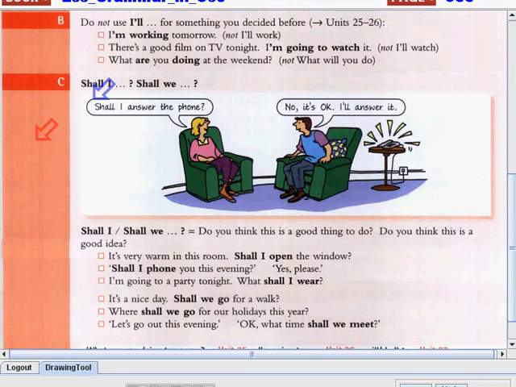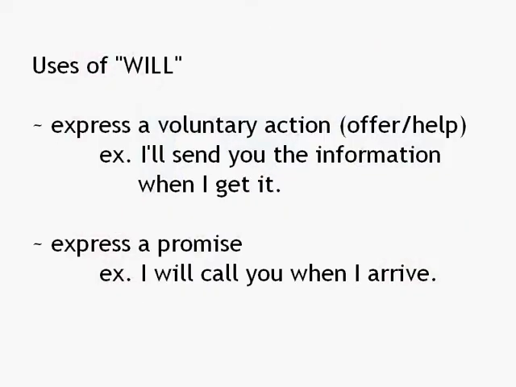For today, we are going to continue on our topic about will and shall. Again, here are some uses of will. We use will to express a voluntary action. So it's like we use will when we offer something or when we try to help somebody. For example, I'll send you the information when I get it. So this is a kind of offering. When I get the information, I'll send it to you.